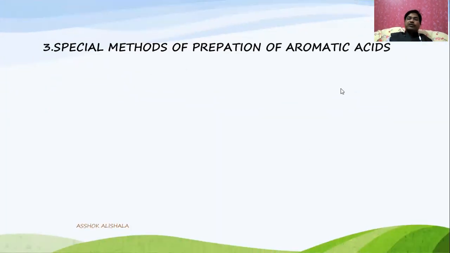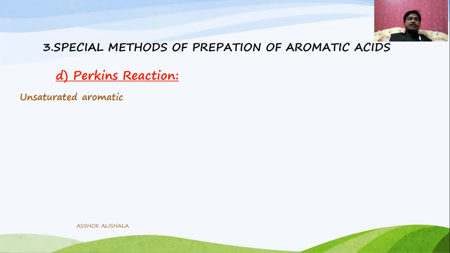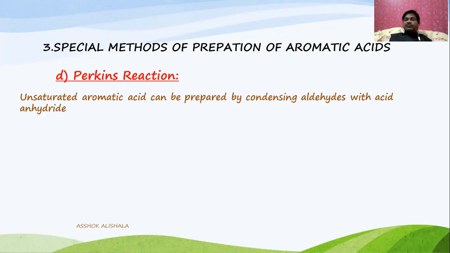Now, let us take one more method. This method is the Perkin reaction. What is the Perkin reaction? Perkin reaction is nothing but the preparation of unsaturated aromatic acids. Unsaturation means what? Carbon-carbon double bond. Unsaturated aromatic acids can be prepared by condensing aldehydes with acid anhydrides in presence of the sodium salt of the same acid.